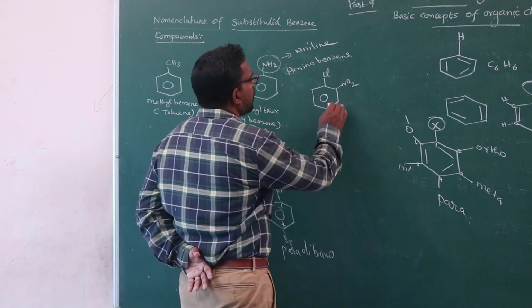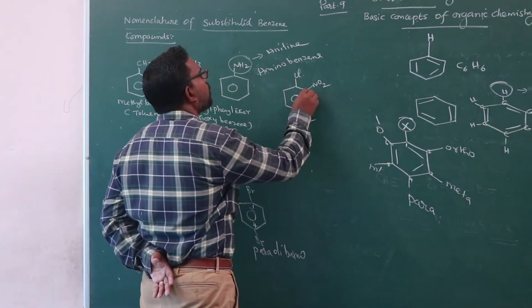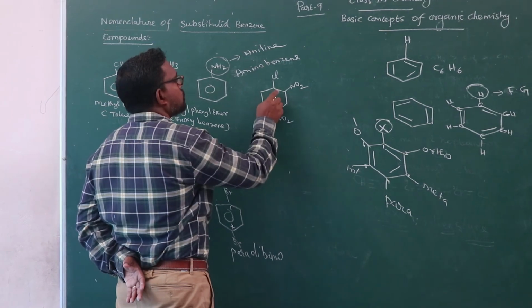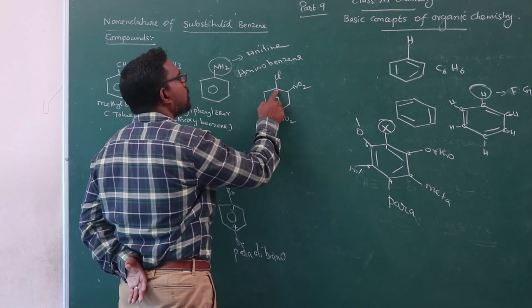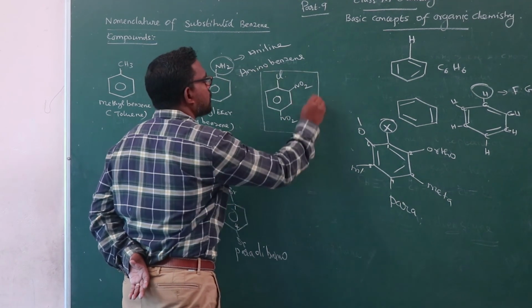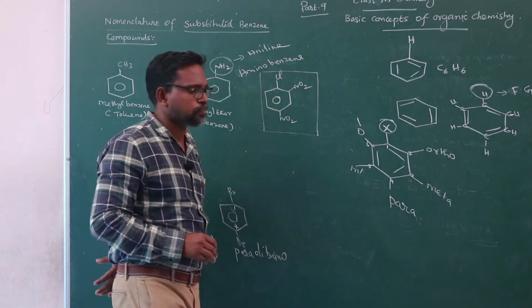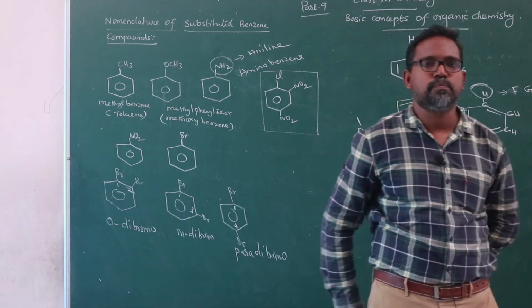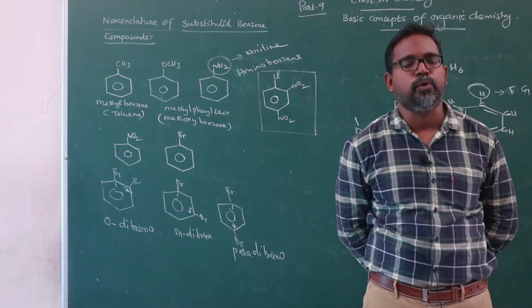Finally, we substitute this compound. Chloro dinitro, position number 1, 2, 3, 4. Chlorodinitrobenzene. So I hope all these concepts are understood by each and every one.